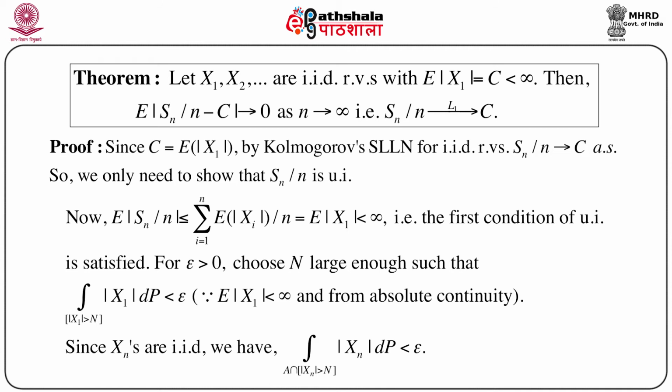Also, since the xn's are IID random variables, the integral of modulus of xn dP over A intersection mod xn greater than N is less than epsilon, because A intersection modulus of xn greater than N is a subset of modulus of xn greater than N, and by the condition of identical distribution it immediately follows.